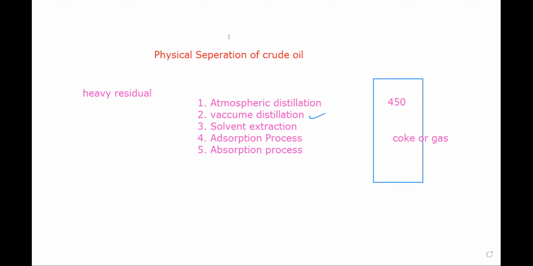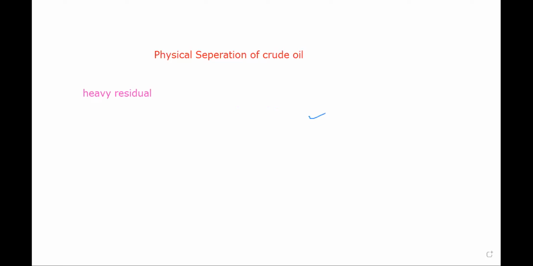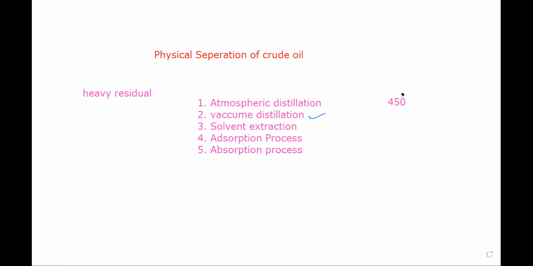Now let's talk about solvent extraction. Let's suppose we have this beaker. In solvent extraction, the heavy distillates recovered from vacuum distillation can be converted into a lubricating oil. Lubricating means a sticky kind of oil. So we want a lubricating oil. Now we want to convert all the residue which we get from this distillation in this. This is not a beaker.